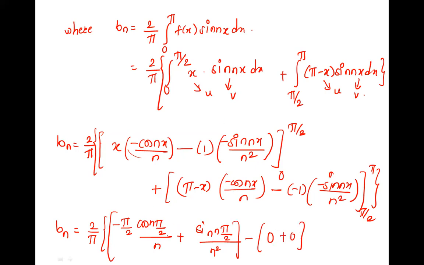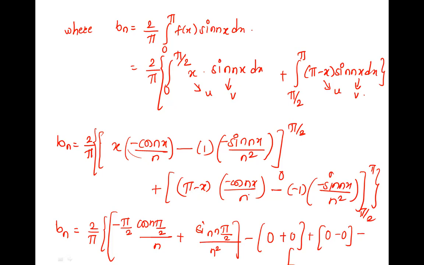Now we'll go with this. It is plus, and we write upper limit pi. So pi minus pi becomes 0, and here it is sin n pi, that is also 0. Upper limit done. Minus, now we put pi by 2 here as lower limit.